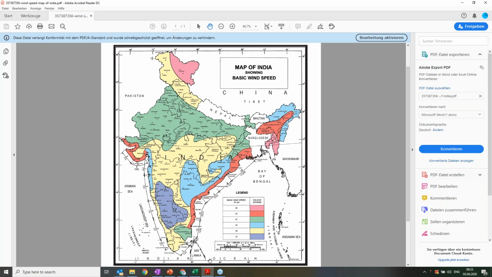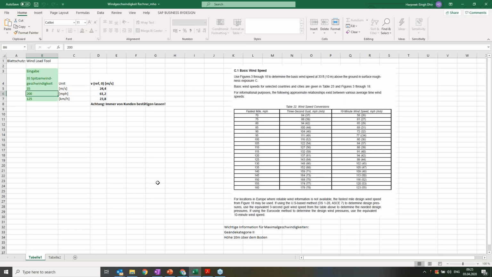For that, our team has developed an Excel tool which converts these 3 second values into 10 minute averages, so that we know the values which we need to put into our K2 based software. I know it's 33 meters per second, so I will enter 33 here.